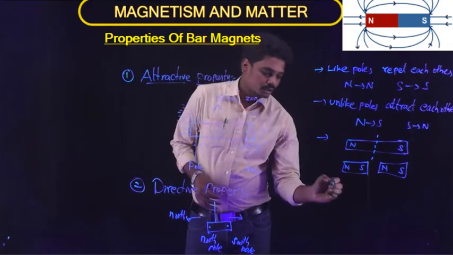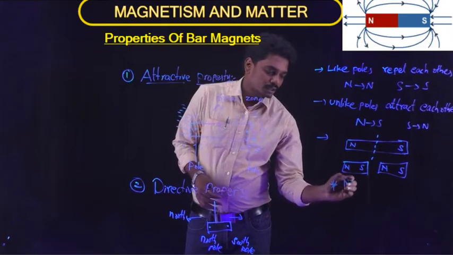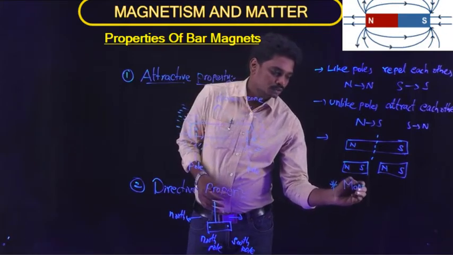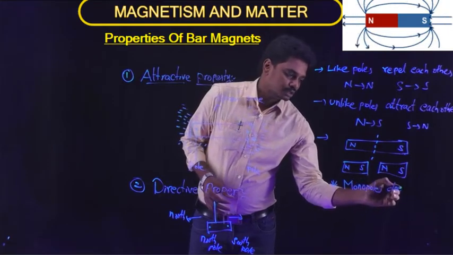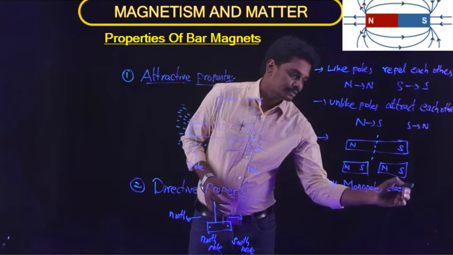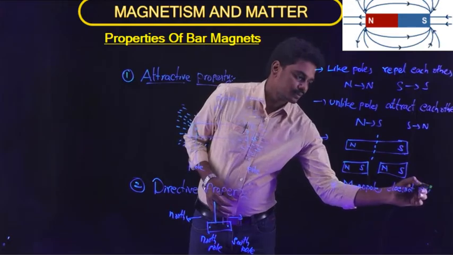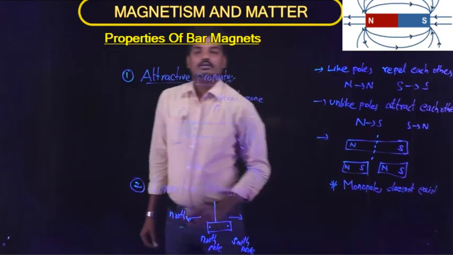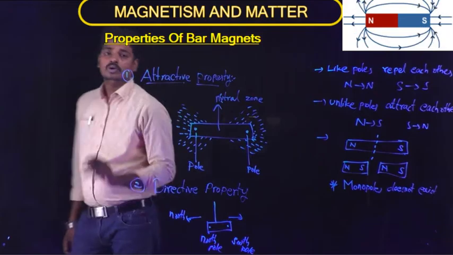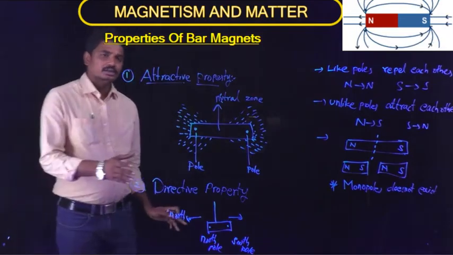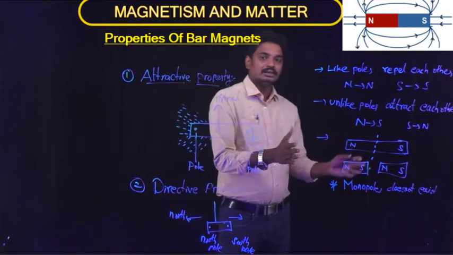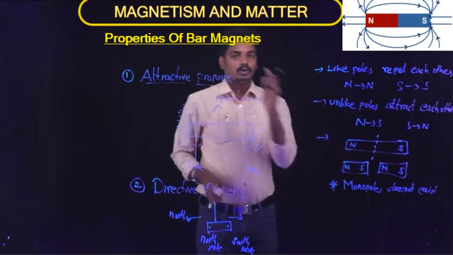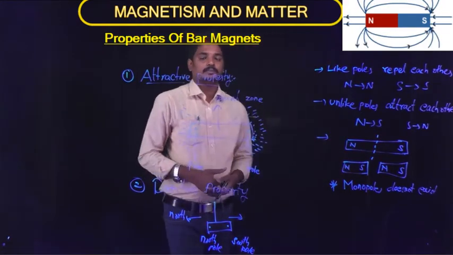Therefore, one important property of the magnet is that monopoles do not exist. So in the case of magnets, monopoles do not exist. That means if you cut a magnet into two pieces or n number of pieces, then each piece has both the north pole and south pole.